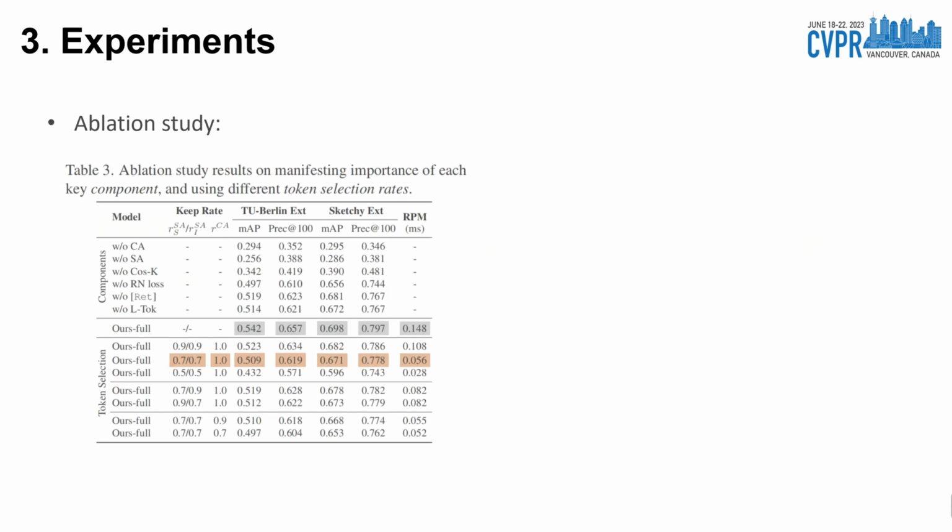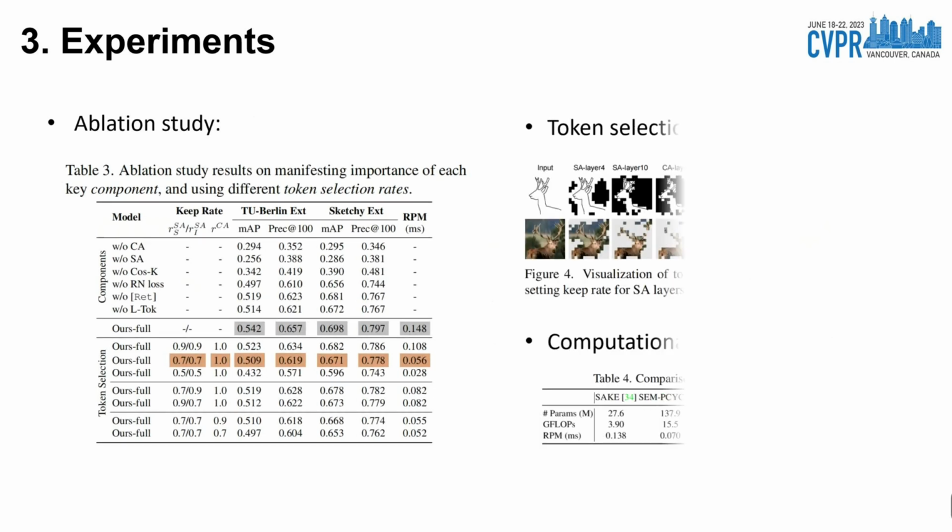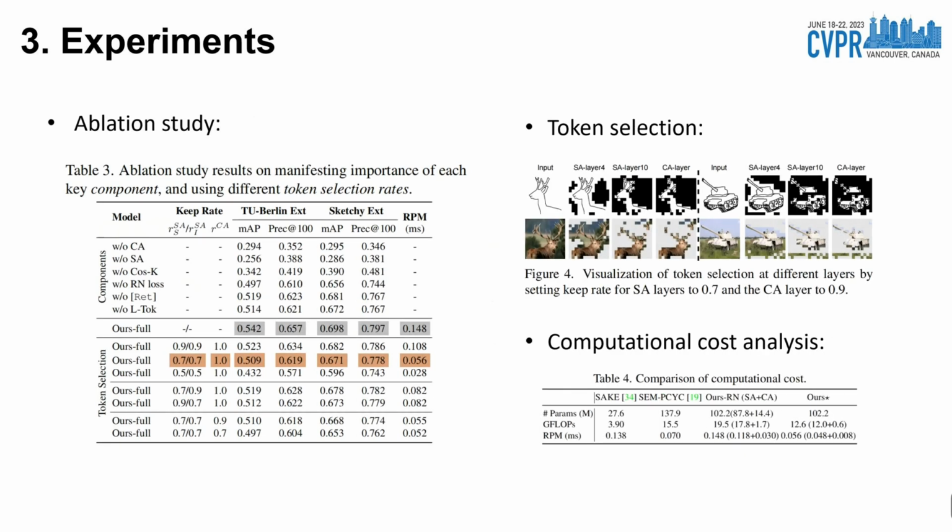An ablative study is also conducted to examine the importance of each key component in our model. Moreover, we study how the keep rate of tokens in our self and cross-attention influences the final results. The results show that a lower keep rate will lead to a slight performance drop, yet a significant speed up. Finally, the employed token selection can reduce the GFLOPs and RPM significantly while still delivering the SOTA performance.